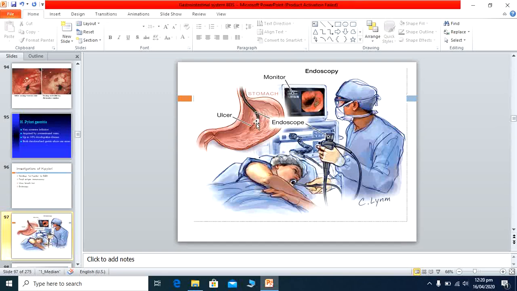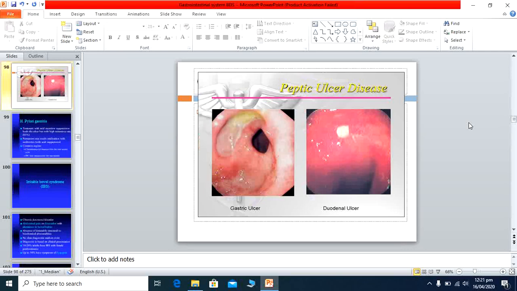In this endoscopy, there is a camera attached at this area, and this is the light source. You detect the ulcer in the stomach wall, and it is shown on the monitor or TV where you actually see the ulcerative area. This is the gastroscopy by which you detect ulcers in the stomach or duodenum. This is another gastroscopic picture. There is an ulcerative area in the gastric area. This is the duodenal ulcer. This picture was taken gastroscopically.